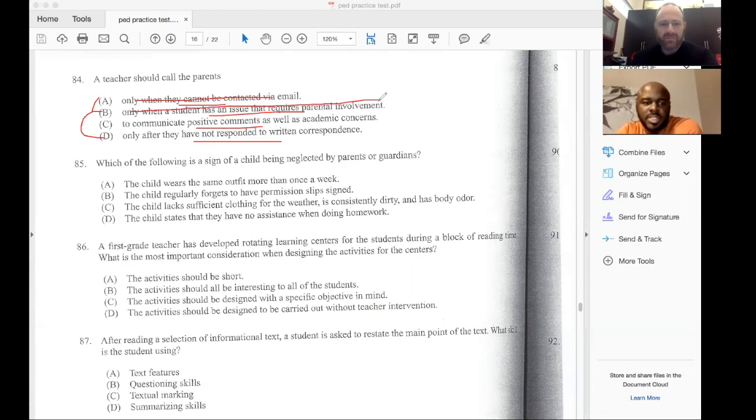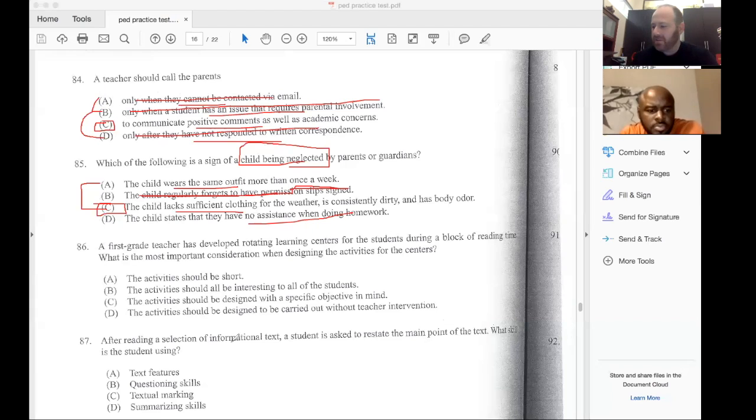And then D, only after they have not responded to written correspondence. That's not being an effective teacher. So C just stands out, to communicate positive comments as well as academic concerns. Yeah, and C is the only answer that's left, and the other answers don't make any sense. Right. So is that what you put down? For 84, yep, I put down C. Right. All right, so walk me through 86.